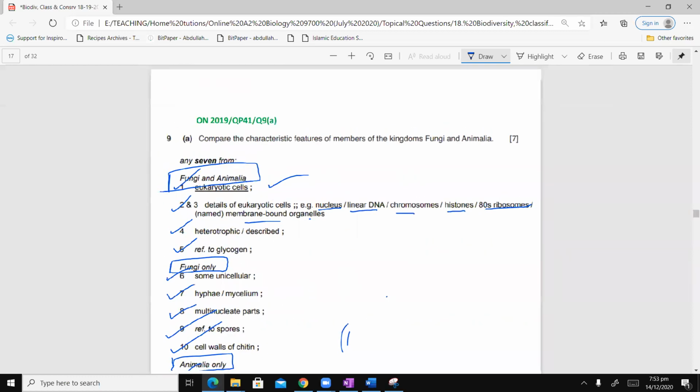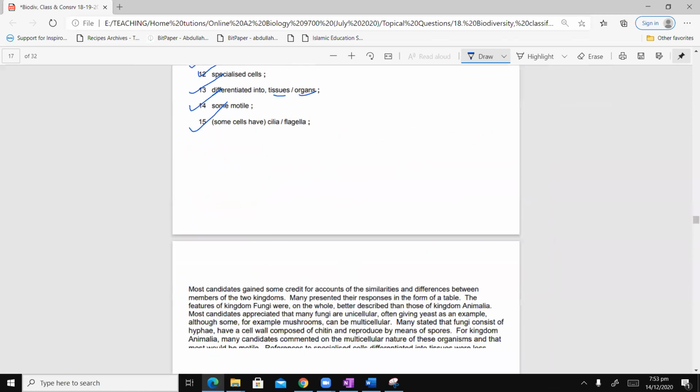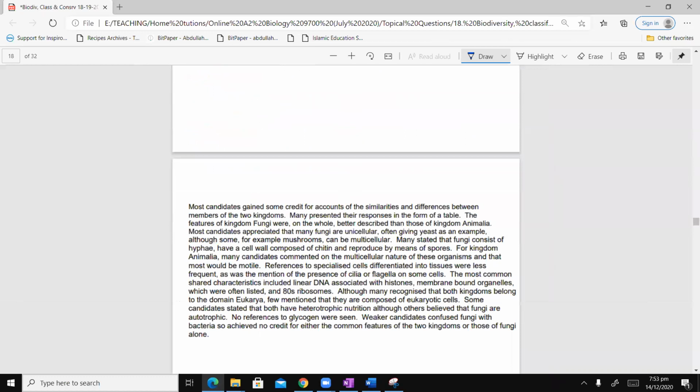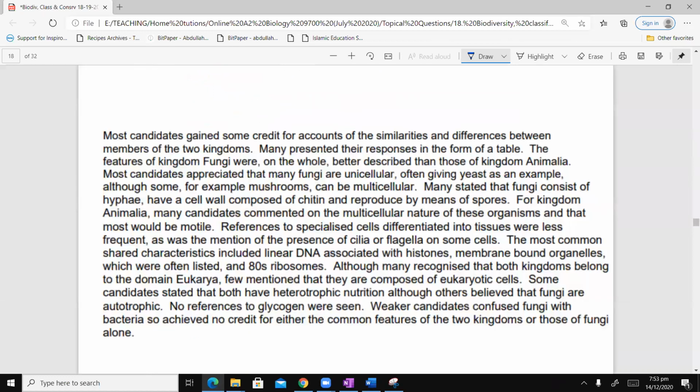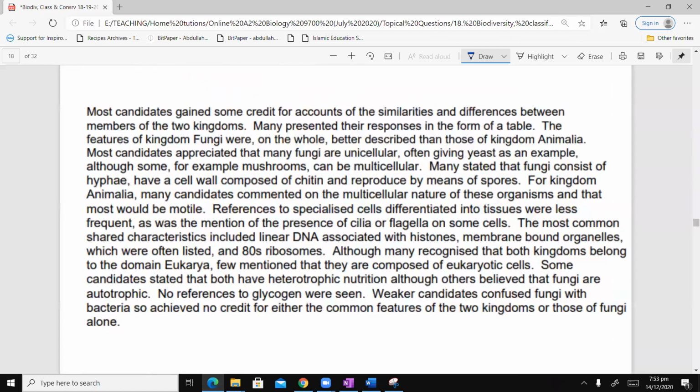Now, as simple as this may seem, इसकी examiner report मैं जरा पढ़ना चाह रहा हूँ. देखें काफी लंबा चौड़ा उसने comment किया हुआ है. Let's see what he has to say, and let's do an introspection. Please pay attention. Most candidates gained some credit for accounts of similarities and differences between members of two kingdoms. Many presented their responses in a form of a table. Okay, so वो encourage कर रहा है कि अच्छी बात है. The features of kingdom fungi were on the whole better described than those of Animalia.